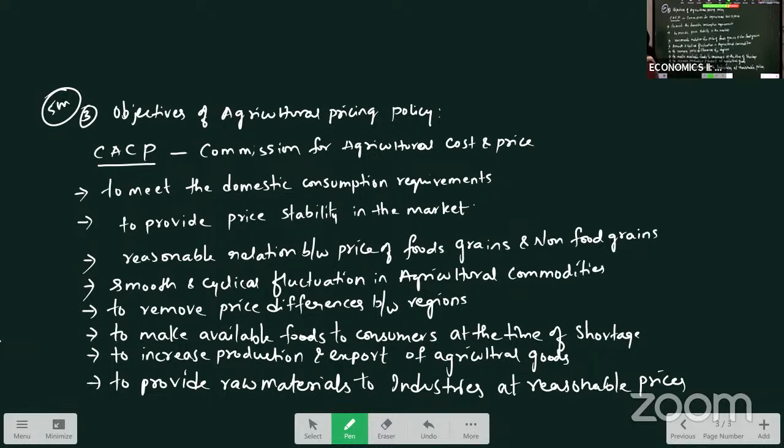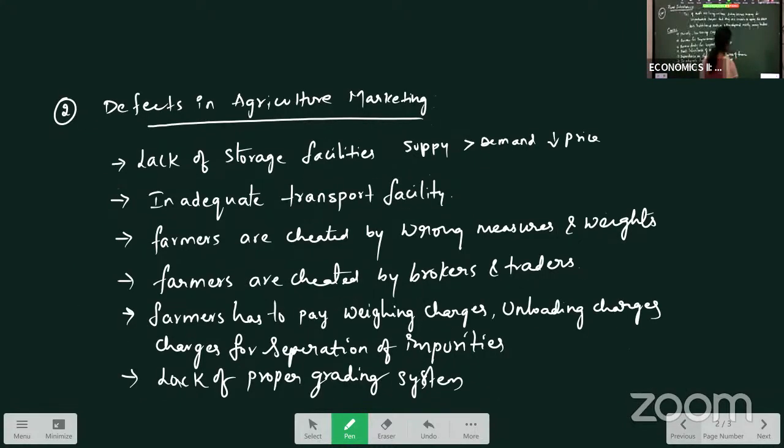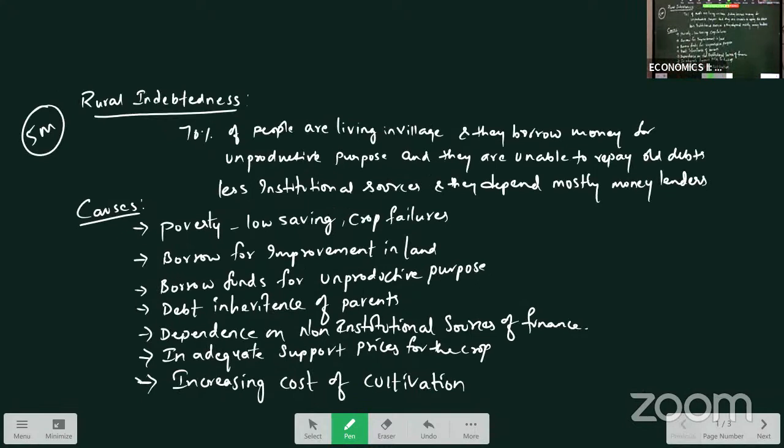So with this, we have finished the main questions of this chapter. Just see the main important questions here. One is rural indebtedness and its causes. Why are the debts of rural people increasing? What are the causes of this rural indebtedness?